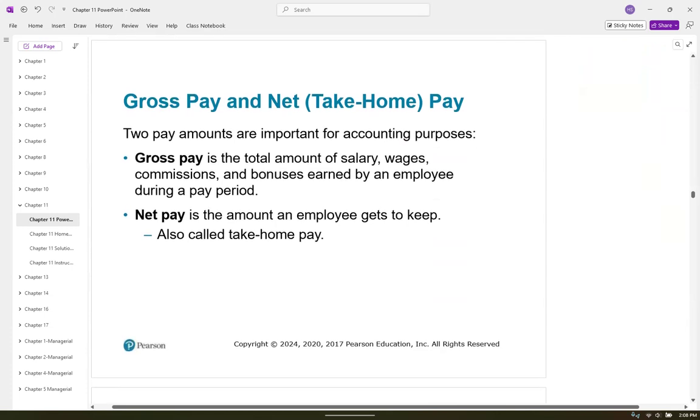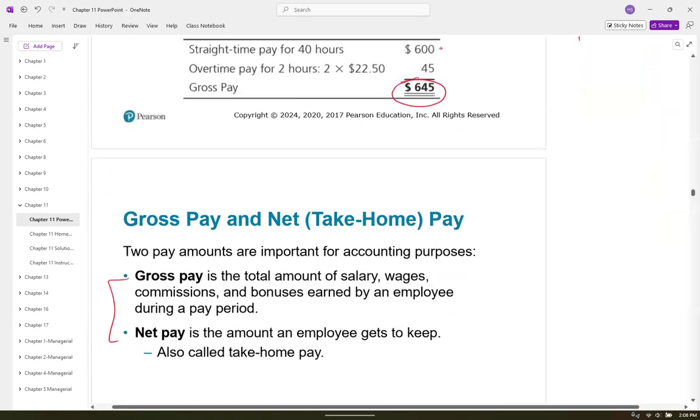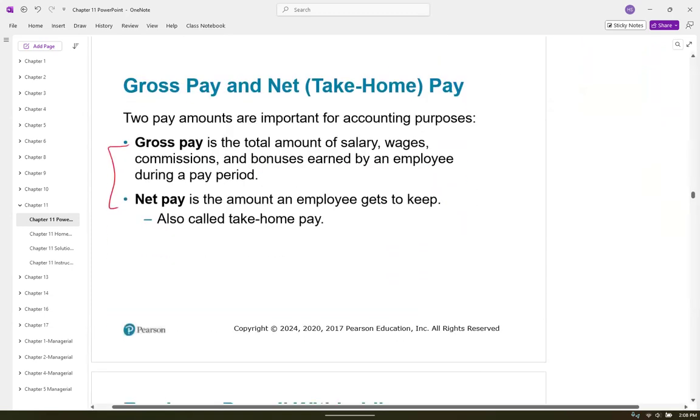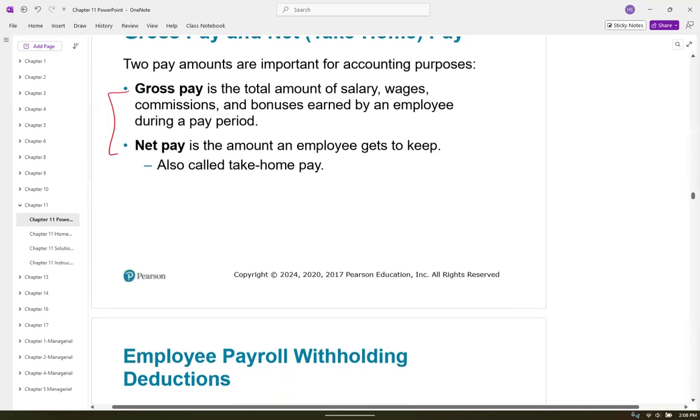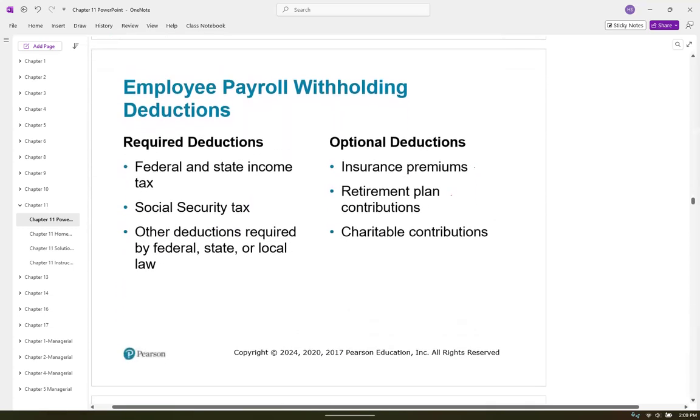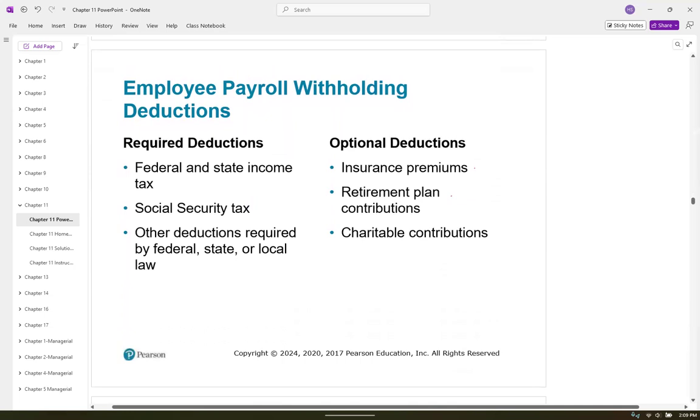I think all of us at our first job, we probably looked at our pay stub and thought, where is my money? I thought I was going to get paid more money, but there's a big difference between gross pay and net pay. Gross is what we were just talking about. His gross pay was 645. He might see $300 or $400 of that in his net pay. Okay. There is a lot of things that go into calculating from gross to net. Gross is always going to be the most, and net will be the least. Okay. So we have some things that are required. We have federal and state income tax. We have Social Security tax.